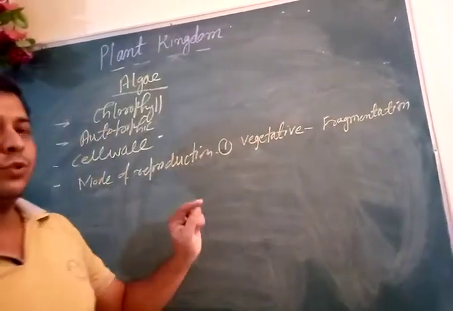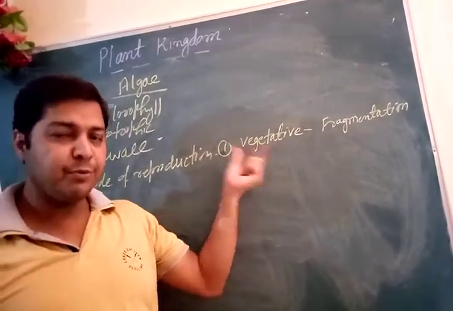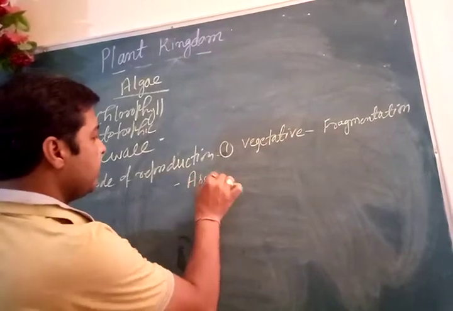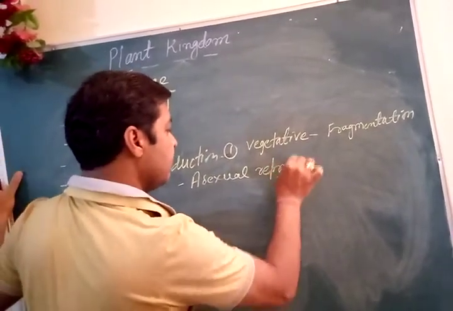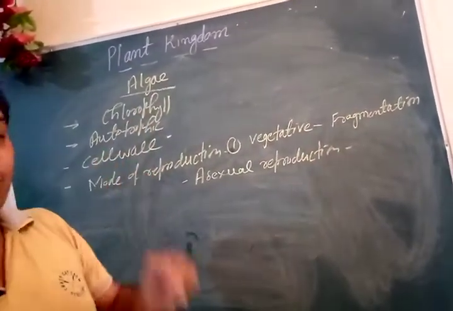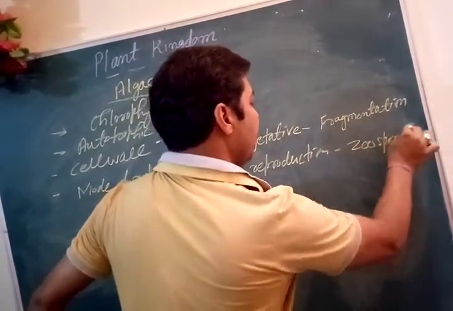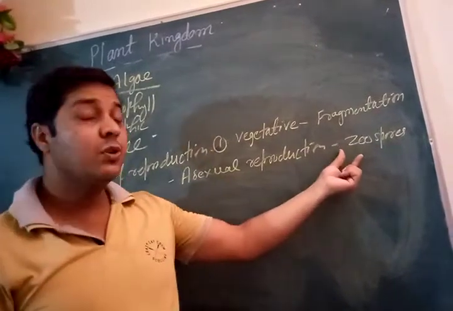They can also show asexual mode of reproduction, generally through zoospores. Spores are responsible for showing asexual mode of reproduction.